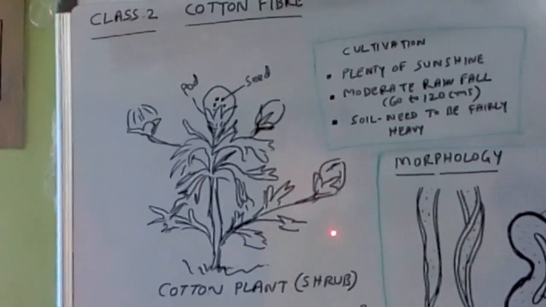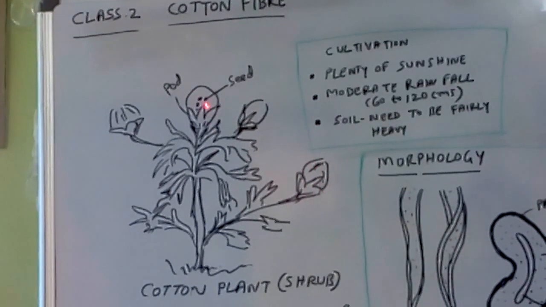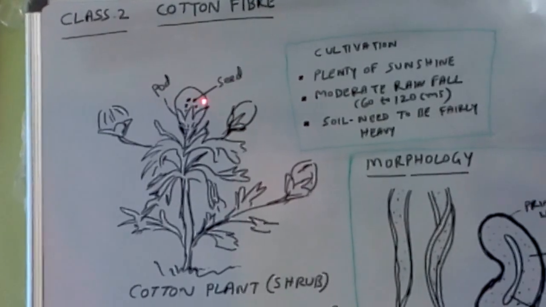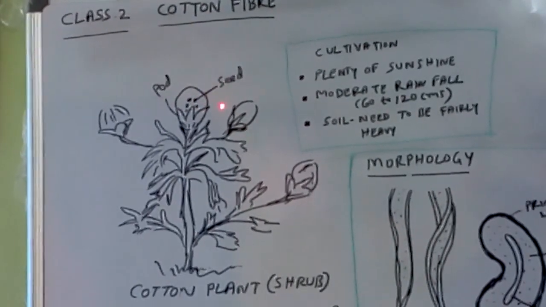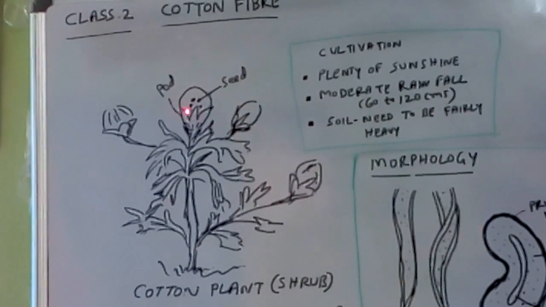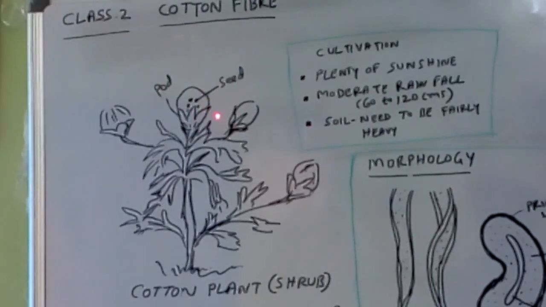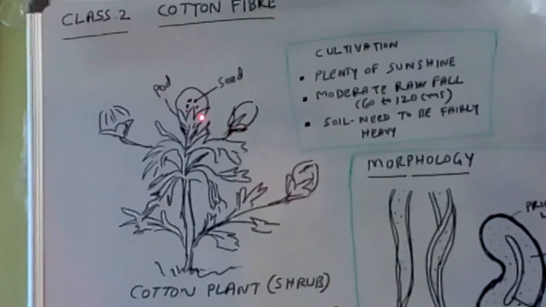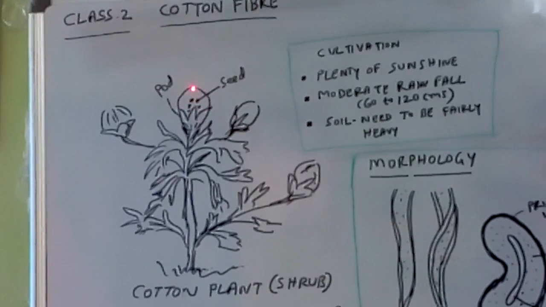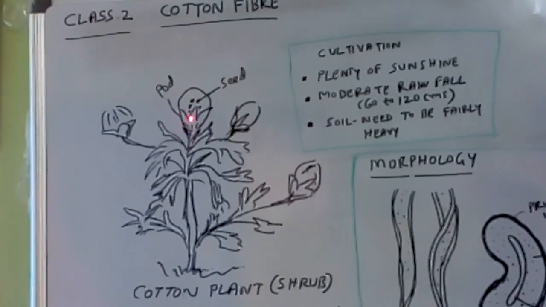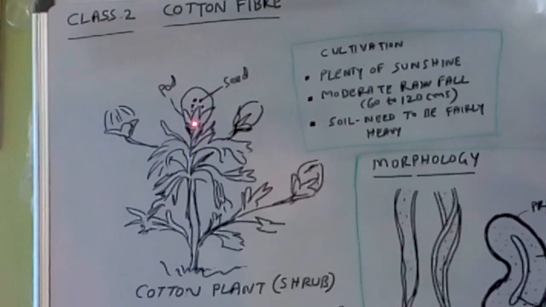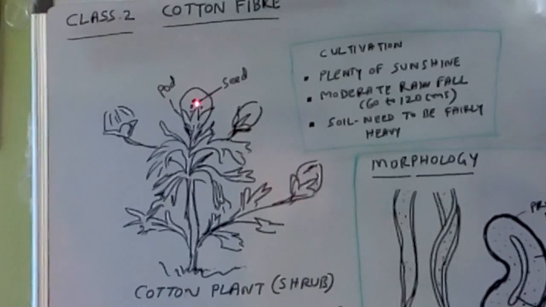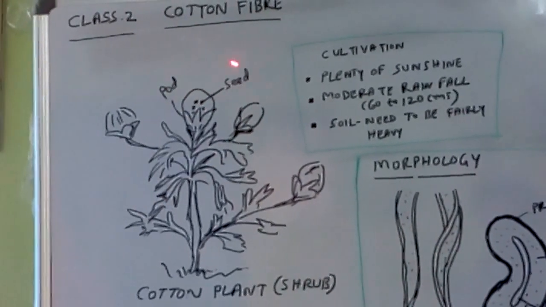Here I have not written that process, the ginning process. In the ginning process, the cotton fibers are separated from the seed. That is the process of separating the fibers from the seed and cleaning them, freeing them from dust, dirt and foreign impurities, making the fibers pure. This process is called the ginning process.